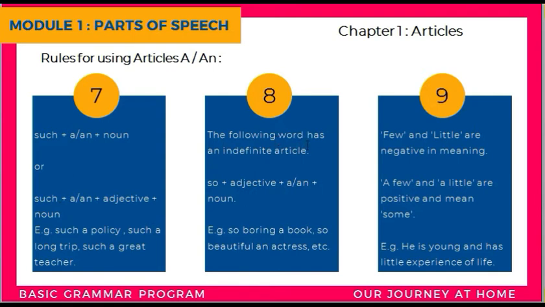The eighth rule is that the following word has an indefinite article. So plus adjective plus an article and a noun. So boring a book. So beautiful an actress. These are very few use cases for this rule, but still we need to learn that rule.